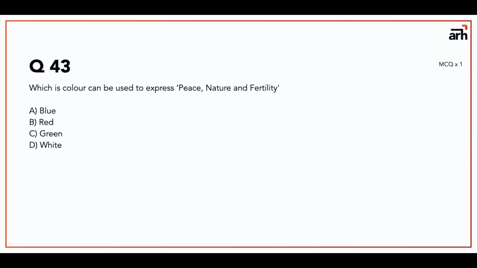Question number 43 is which color can be used to express peace, nature and fertility? So the answer to this is green. Again, Google once the colors and their meanings, you will get different colors and their meanings.